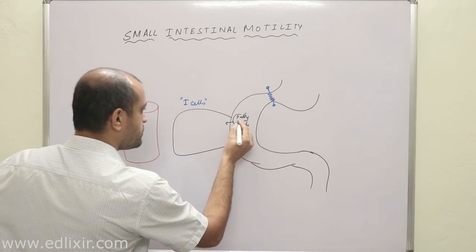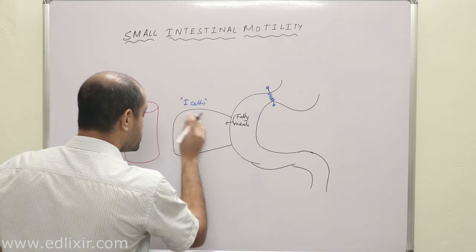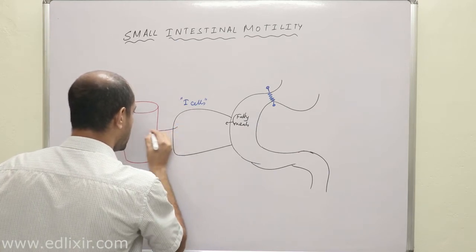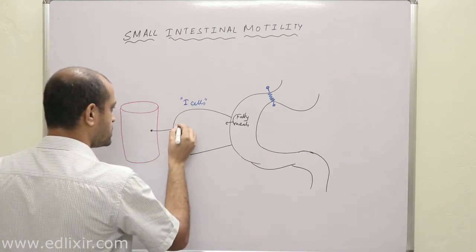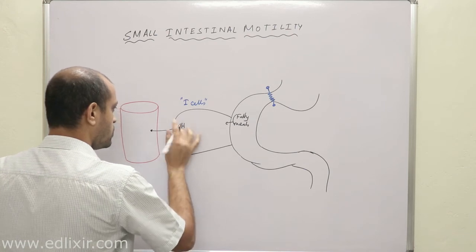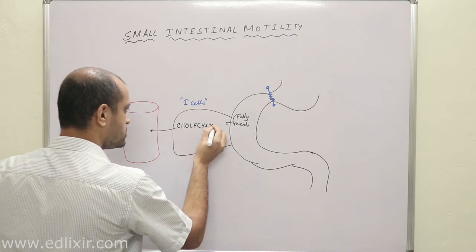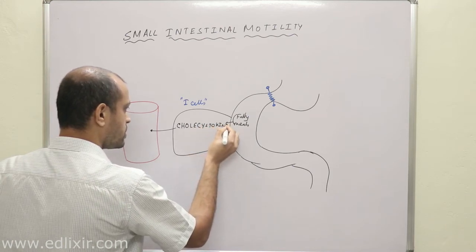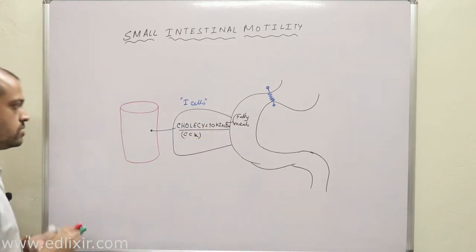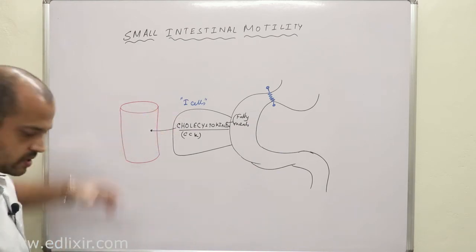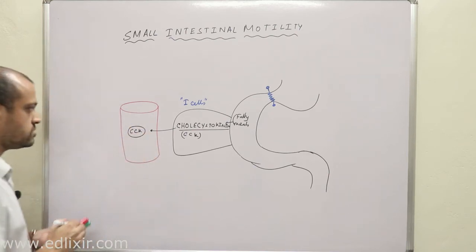This hormone is called cholecystokinin, or CCK in short. Clear?